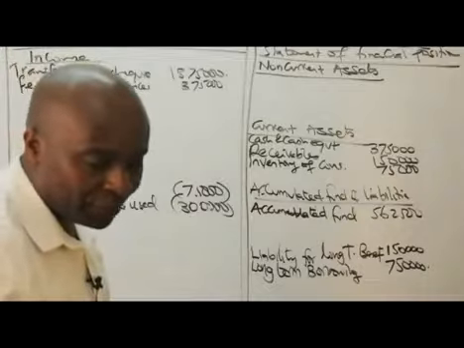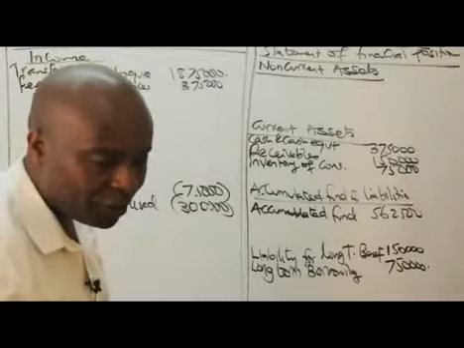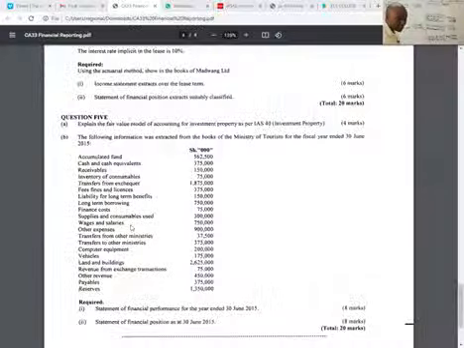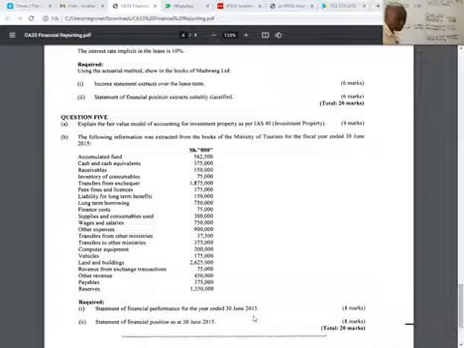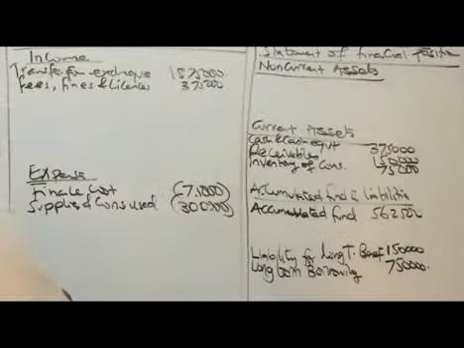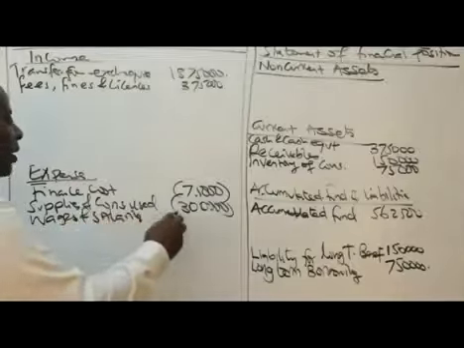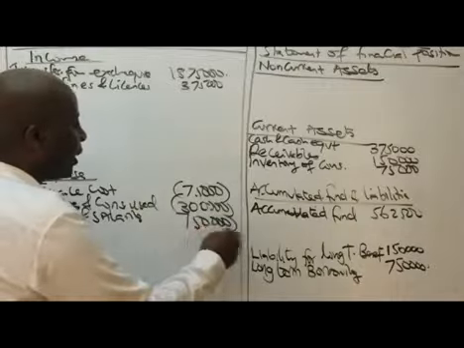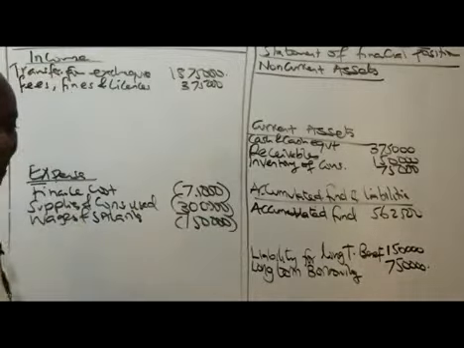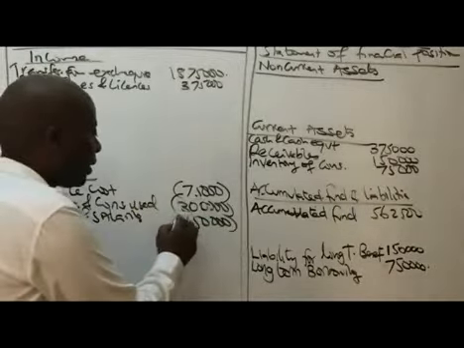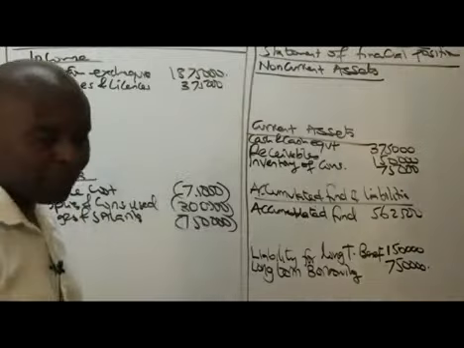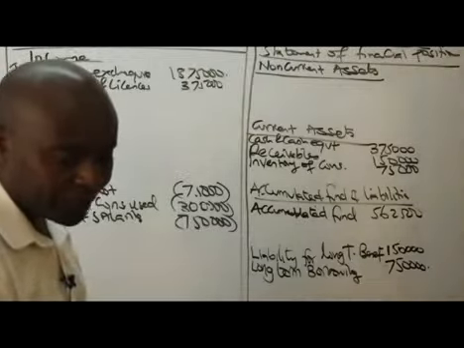After that, ladies and gentlemen, what do we have next? After that, we have wages and salaries of 750,000. Wages and salaries of 750,000, it's an expense, remember that one, right?